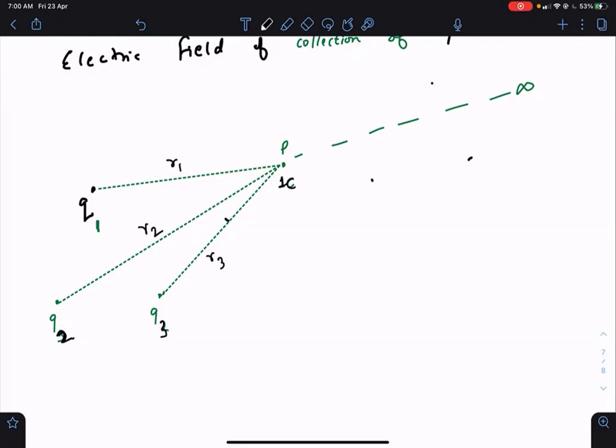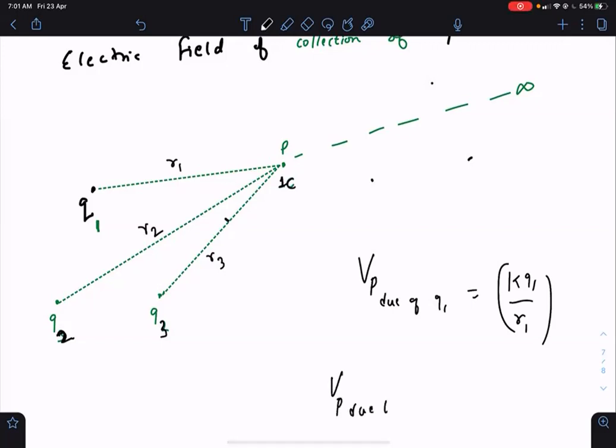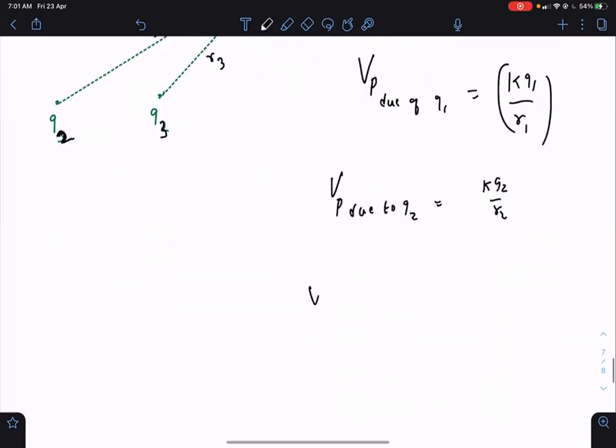So Q1 is a point charge, and what is the potential due to a point charge? KQ1 by R1. So potential at P due to Q1 is KQ1 by R1, and this represents how much work Q1 will do on 1 coulomb when it goes from P to infinity. Now potential at P due to Q2 is KQ2 by R2, and potential at P due to Q3 is equal to KQ3 by R3.